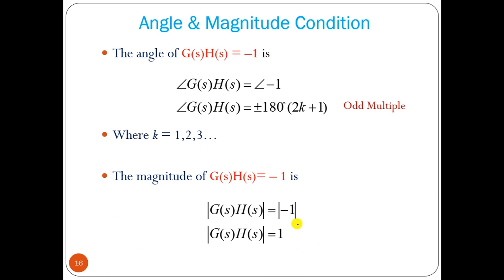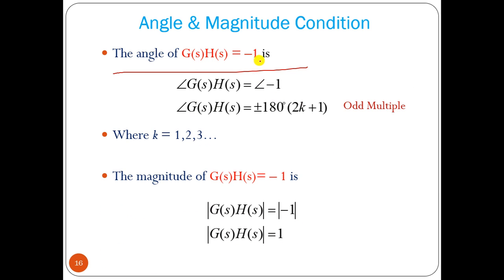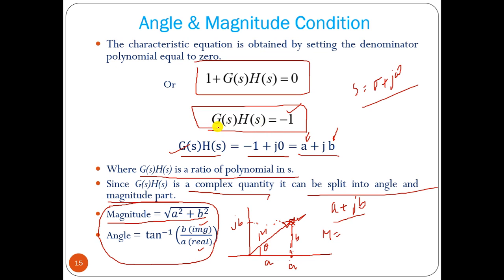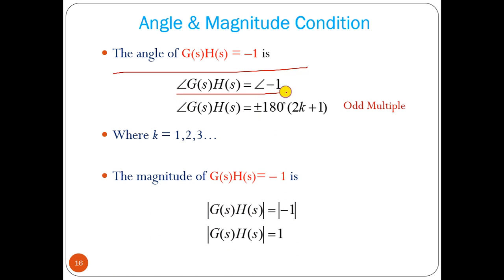Now, the angle of G(s)H(s) is equal to minus 1. So we got how we can find out angle and magnitude. Here we have G(s)H(s) equal to minus 1, so from that we can find out its rectangular form, and from that we can find out magnitude and angle. Or we can find out the angle this way: the angle of G(s)H(s) is equal to the angle of minus 1.